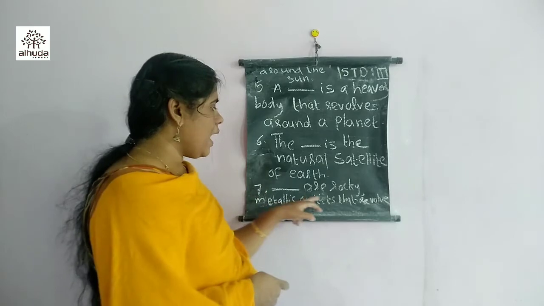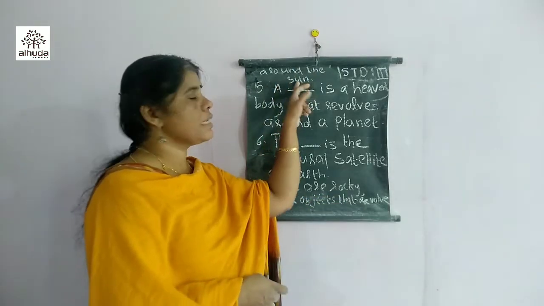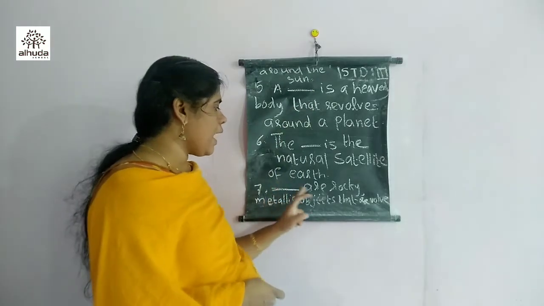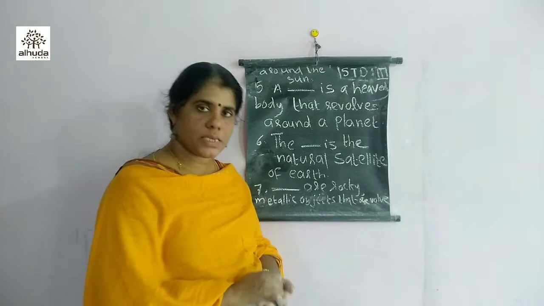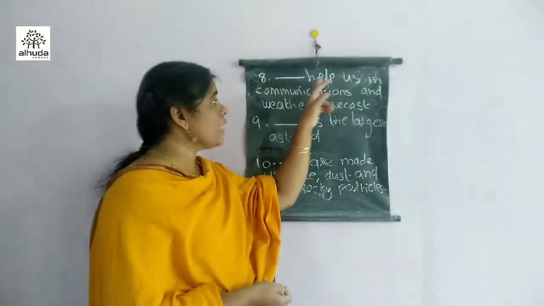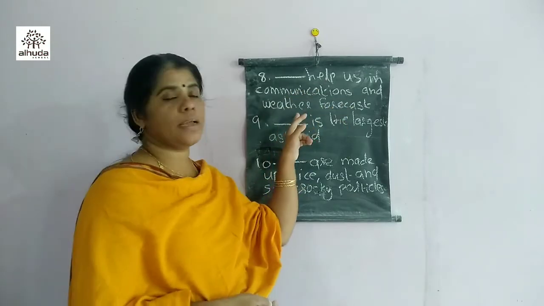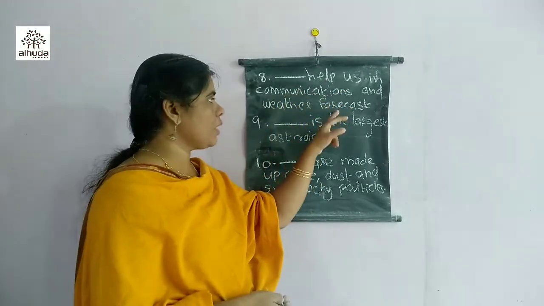Seventh one. Dash are rocky metallic objects that revolve around the sun. Then eighth question. Dash help us in communications and weather forecast.